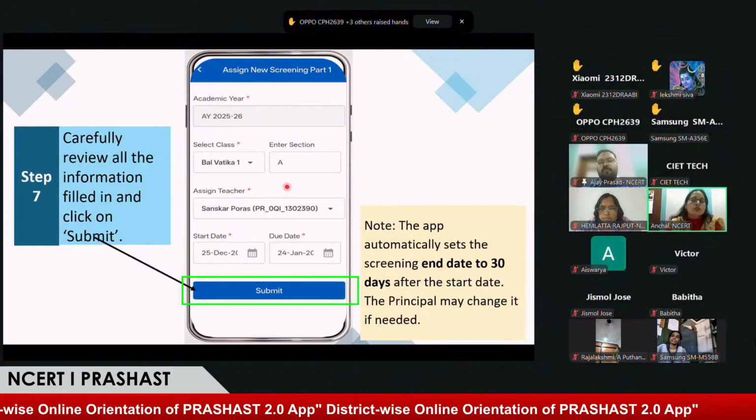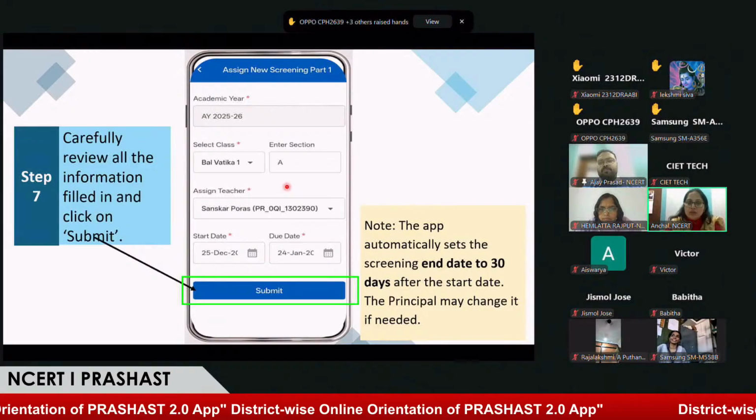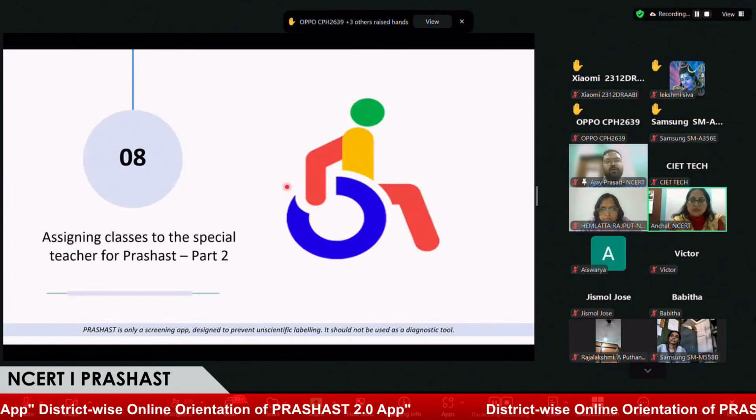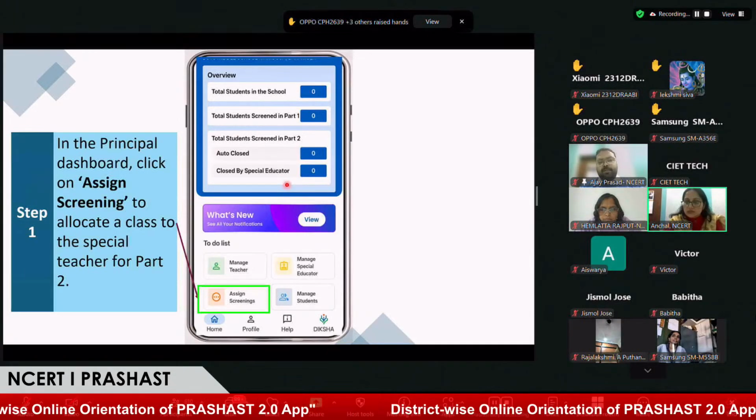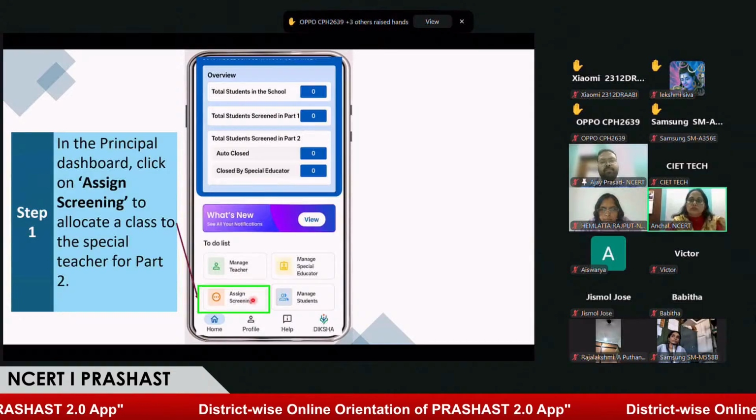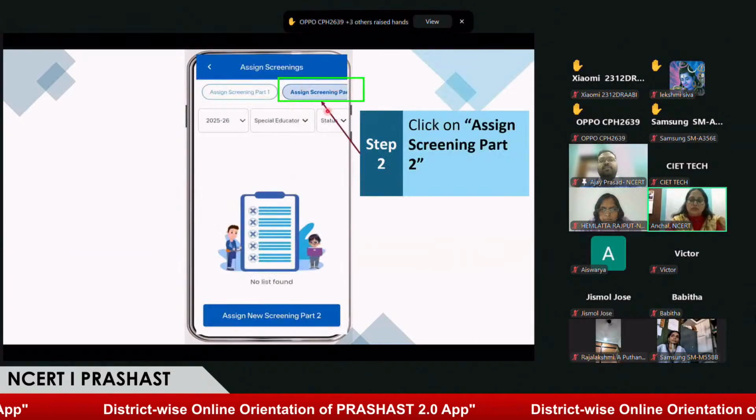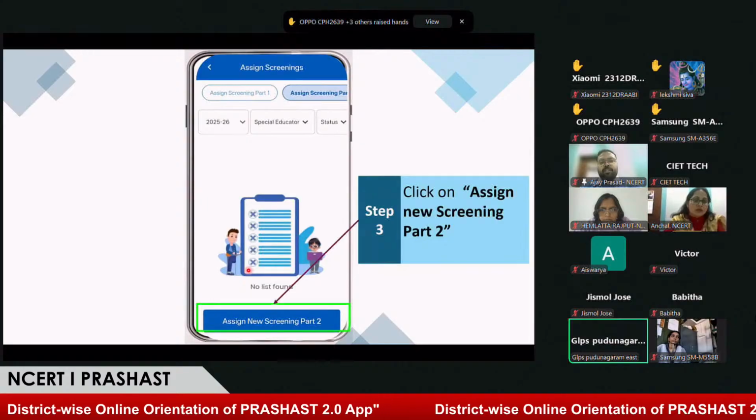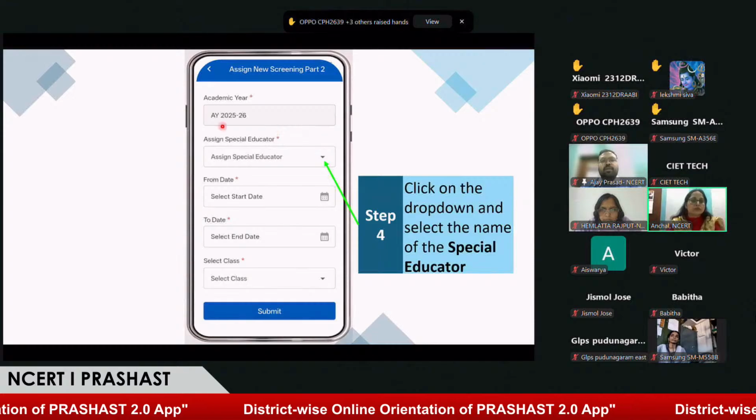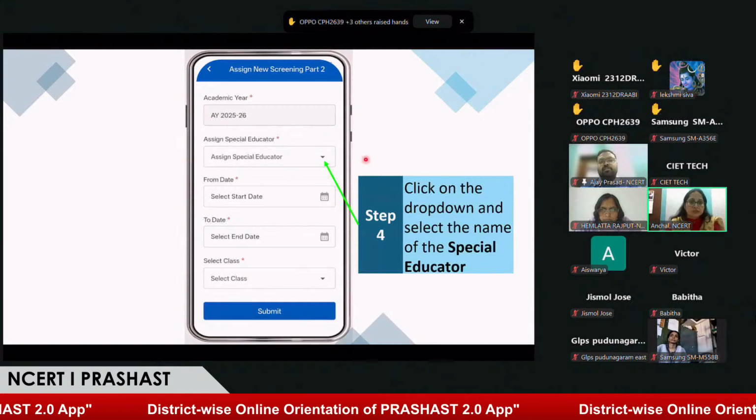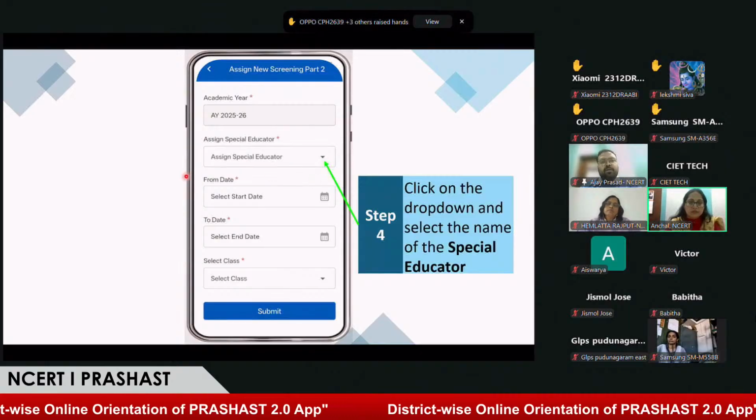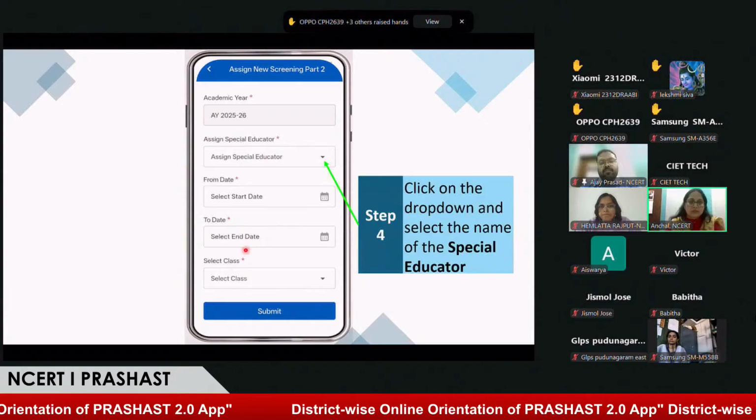Yes, sir. So now, how can the headmaster assign part 2 screening to a special educator? Yes, ma'am. Going forward, for part 2 screening, the process is similar. The head teacher has to go to the assign screening tab on her main page, and after that select assign screening part 2. Followed by that, they have to assign new screening part 2, and there they have to select details of the special educator from the drop down, select start date, end date, and then the class.